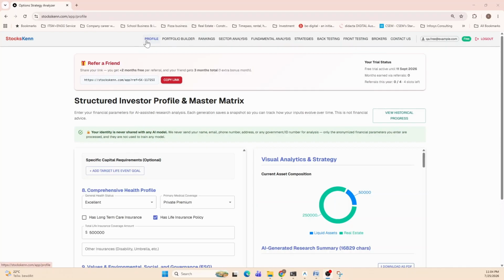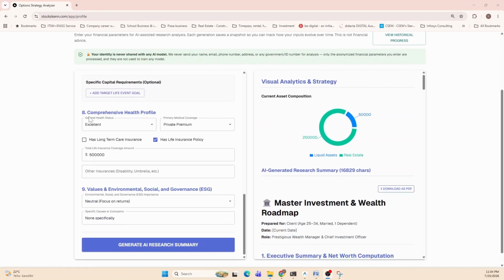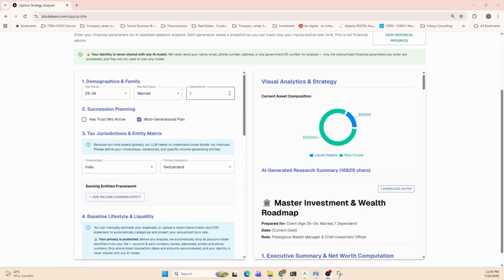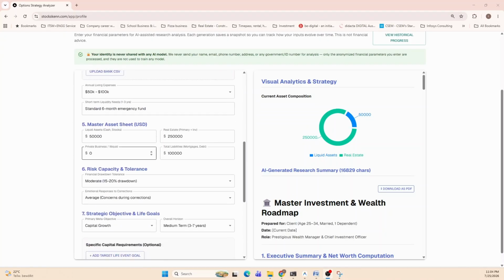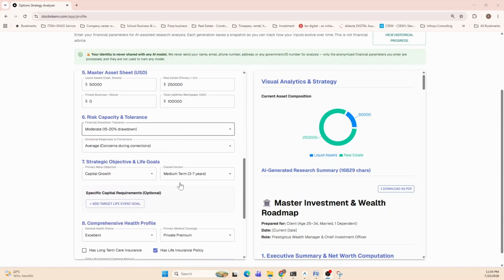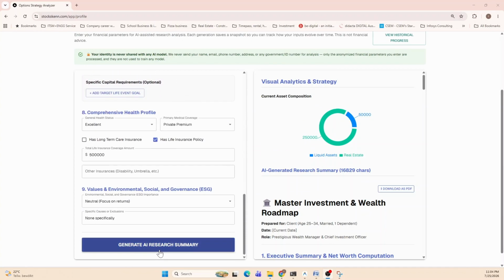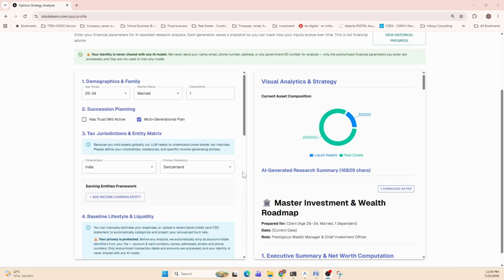The first tab when you log in is called Profile. Here you can give all your credentials and details about yourself, about your tax jurisdictions, your expenses, your assets, your risk tolerances, and so on, and click on Generate AI Research Summary. What this will do is generate a detailed analysis of your current financial situation, and this is a very important start in our opinion, which will give you an overview of where you are.